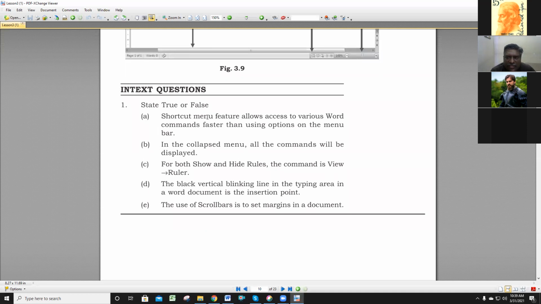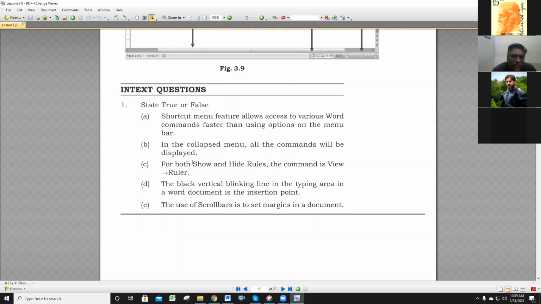Answer please. Is it true or false? Are you there? True. True. Then the second one: in the collapsed menu, all the commands will be displayed.